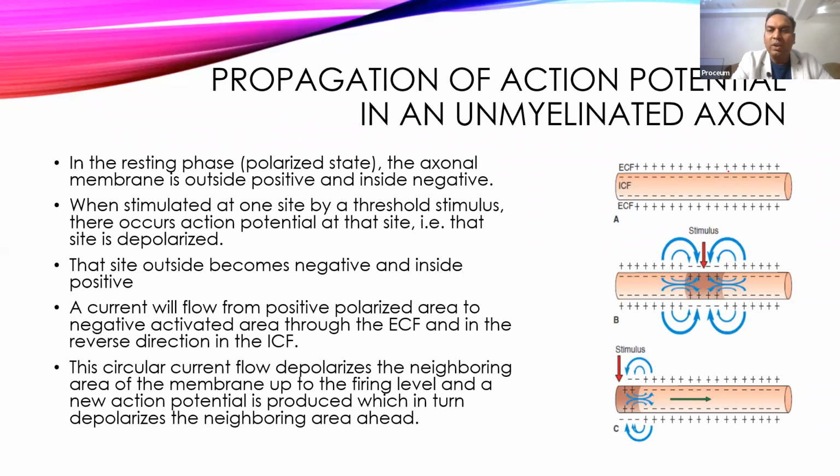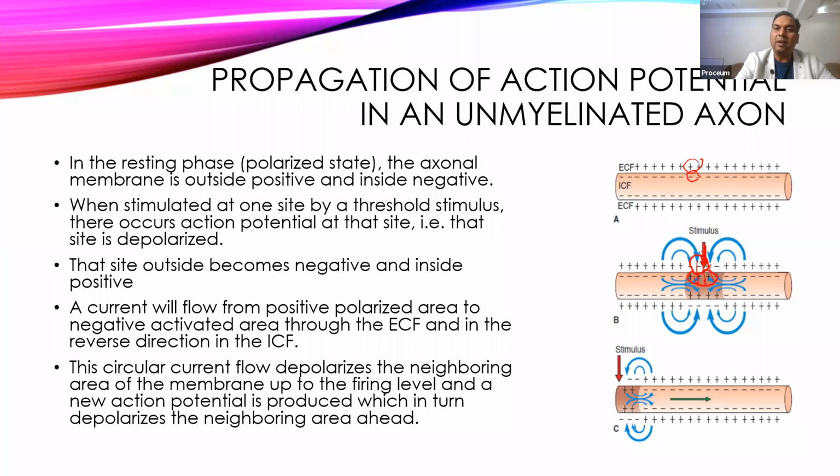Now we'll apply a threshold stimulus here. Once we apply the threshold stimulus, it will generate the action potential. Now if you see here, the outside is positive, inside is negative. Then sodium starts entering into the cells, and now inside will become positive, outside will become negative.